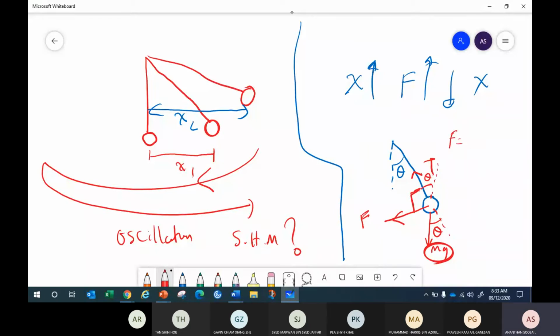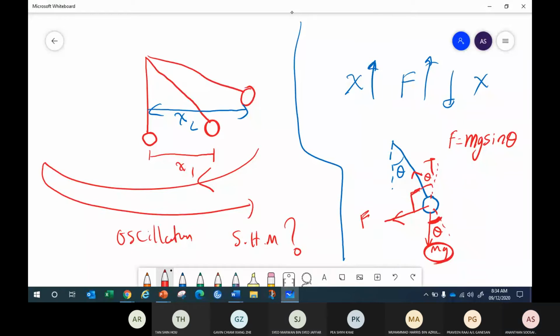You need to resolve the mg in the direction of the force. Cos theta or sin theta? Do you open the angle or close the angle? Sin theta. So F is mg sin theta. The net force trying to restore it back is mg sin theta.